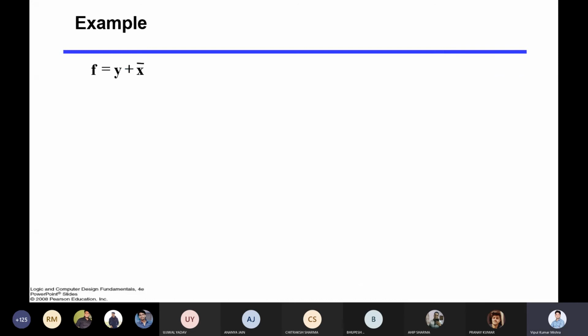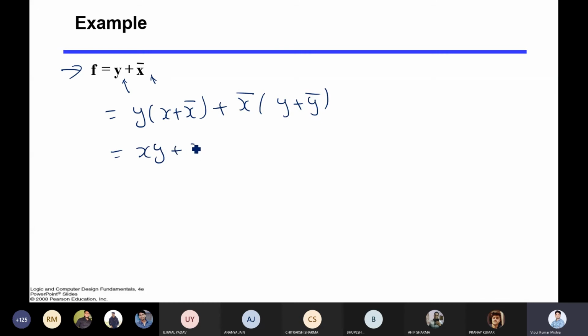So now, can you tell me what will be the minterm representation for this function? F equals y plus x bar y, x bar. In that case, here x is missing, here y is missing. So what you will do? You will write y times x plus x bar, plus x bar times y plus y bar. Now you break it out. So you will get xy here, x bar y here, then x bar y here, then x bar y bar. Obviously these two are the same, so only one will remain.